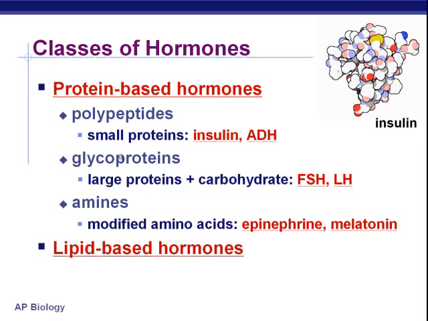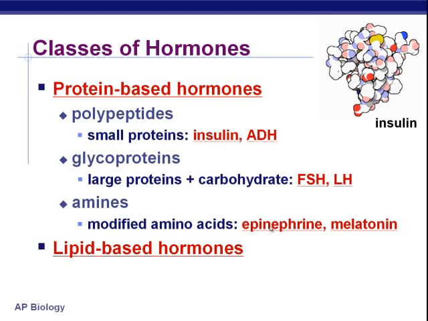But all of these different proteins, some of them are very famous. Insulin is a protein hormone. It is made out of amino acids, made out of protein. FSH and LH, also epinephrine, which is another word for adrenaline. All these are made out of amino acids, or many amino acids, to make up a protein.